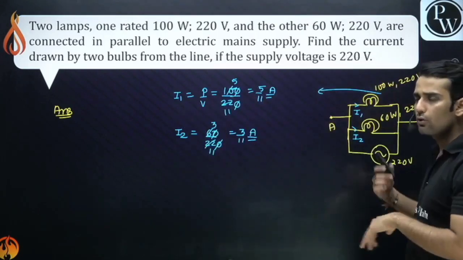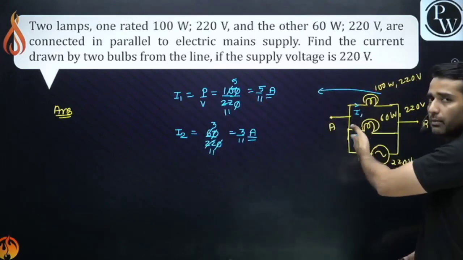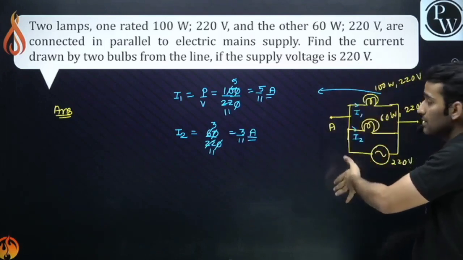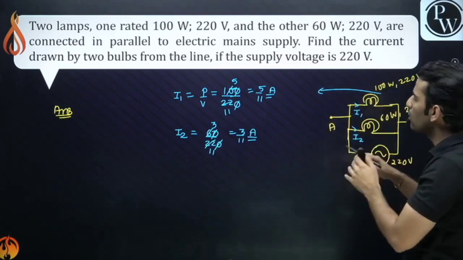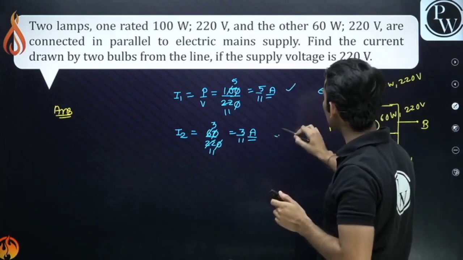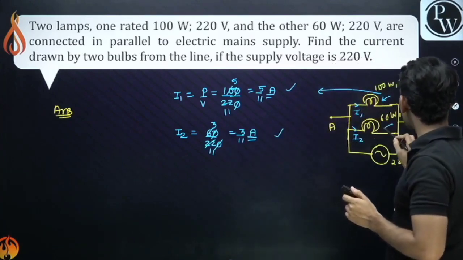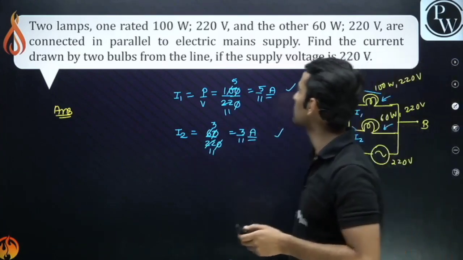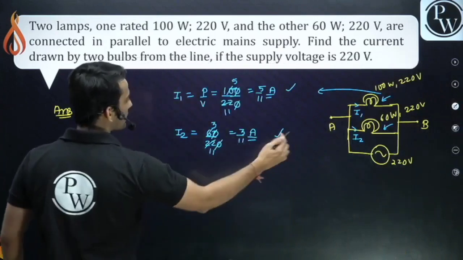Right? You could also find the resistance of both the bulbs, then find effective resistance, then calculate current. You need not do that. You know the power, you know the voltage across this bulb. Just simply apply P equals to VI and you will get your answer. Right? So guys, what is the current drawn?